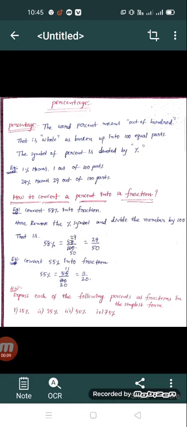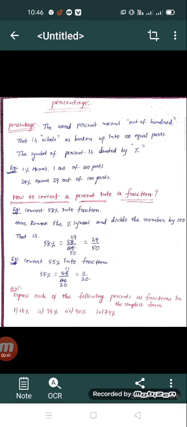Okay, now today we discuss the concept of percentage. So percentage, the word percent means out of 100. That means if we take a whole, it is broken up into 100 equal parts. Then how many parts we have to take from the 100 parts? That is nothing but the percentage.